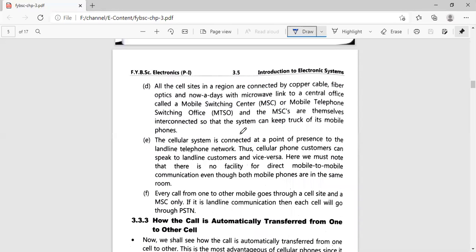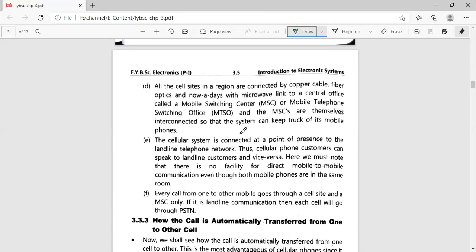Now all these MTSOs or MSCs are connected to each other, so what will happen if you are traveling from one cell to another? Your call is automatically transferred, right? How that call is transferred from one cell to another, we are going to see in the next point. Currently, just focus on this: there is an entire geographical area, that area is converted into smaller areas, and each smaller area is called a cell. Each cell has its own central office, called the mobile switching center or mobile telephone switching office, and all these are interconnected to each other.